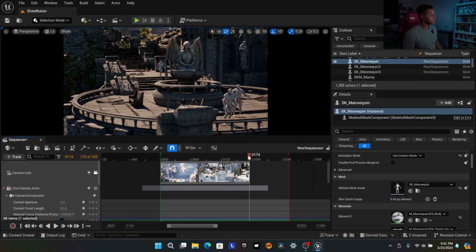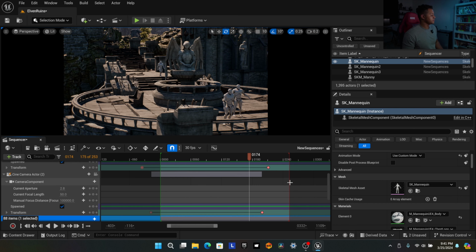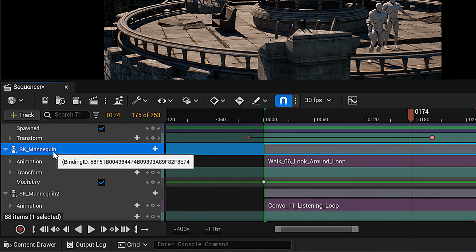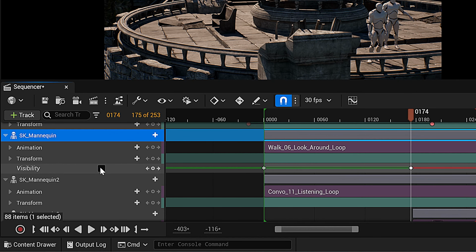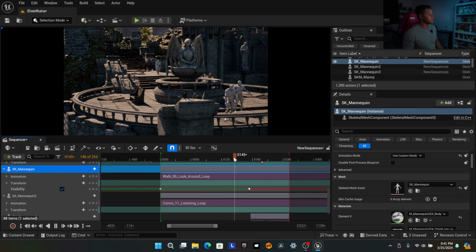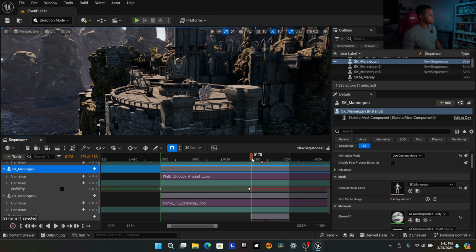And then whatever the second camera is going to be, so about right here, that's where we want our character to disappear. So we'll scroll back down to our mannequin, and under visibility, we'll uncheck that. So as he reaches that point, he will be gone.